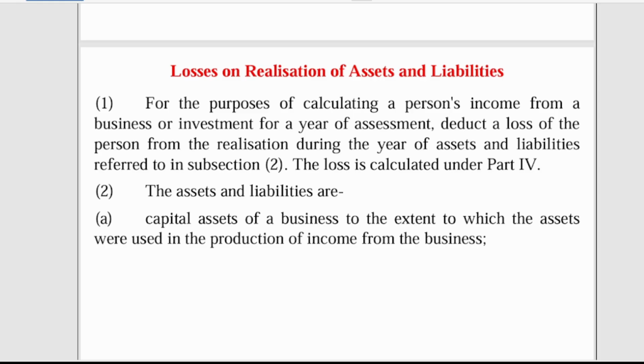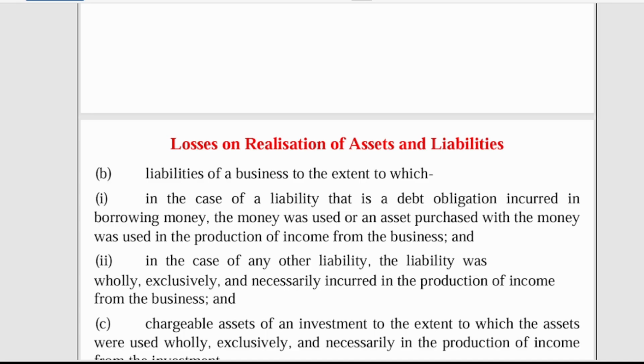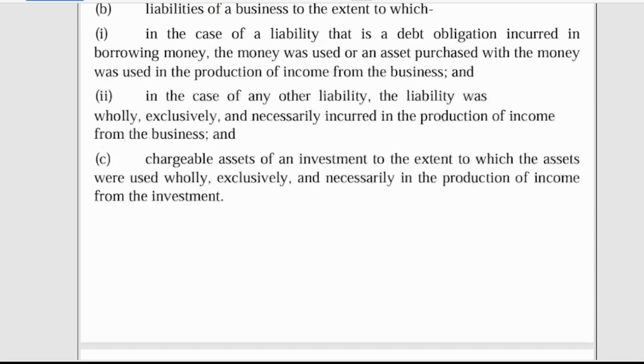A. Capital assets of a business to the extent to which the assets were used in the production of income from the business. B. Liabilities of a business to the extent to which, in the case of a liability that is a debt obligation incurred in borrowing money, the money was used, or an asset purchased with the money was used in the production of income from the business. And in the case of any other liability, the liability was wholly, exclusively, and necessarily incurred in the production of income from the business. And C. Chargeable assets of an investment to the extent to which the assets were used wholly, exclusively, and necessarily in the production of income from investment.